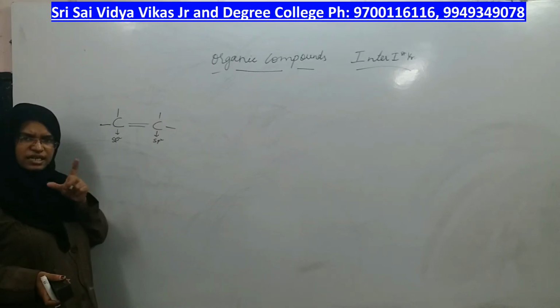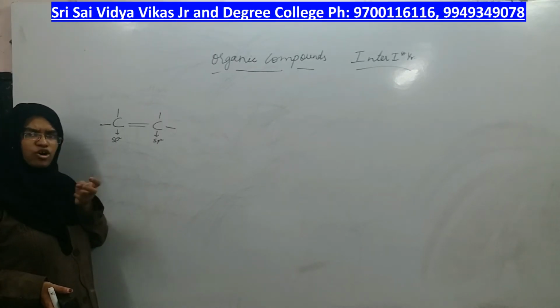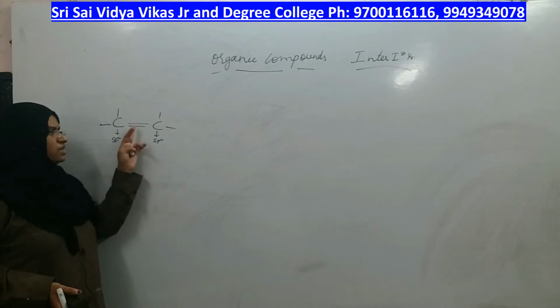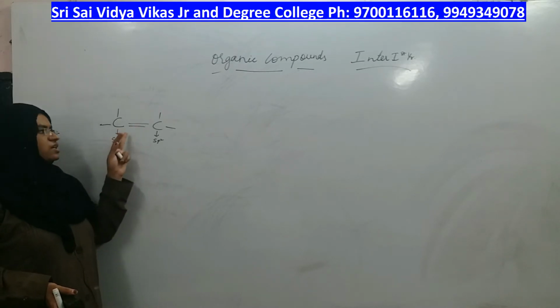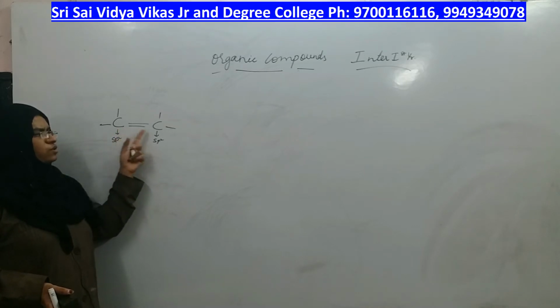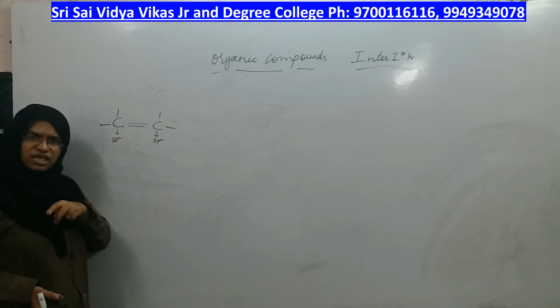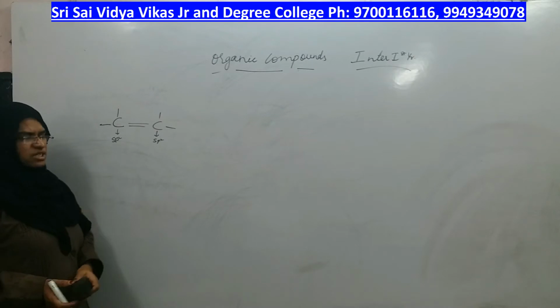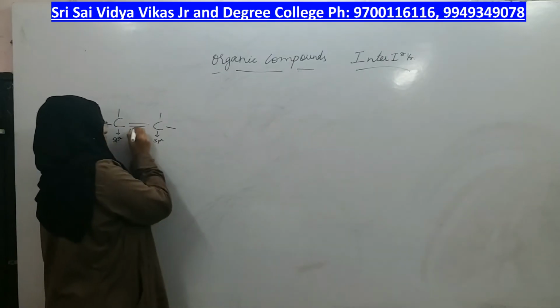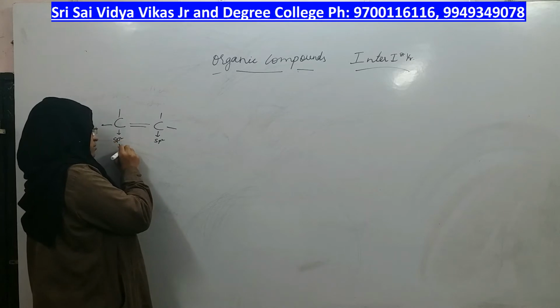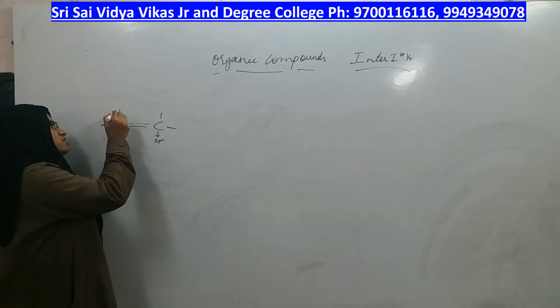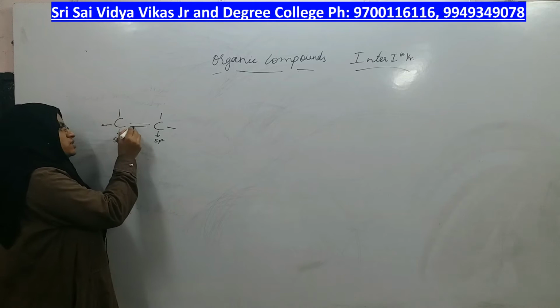In an alkene, whichever carbons are involved in the double bond will have sp2 hybridization. In this alkene, out of 2 carbons, both carbons have sp2 hybridization. In that, sp2 means how many hybrid orbitals? 1 plus 2, total 3 hybrid orbitals, right? This is one sp2, this is another sp2, this is another sp2.